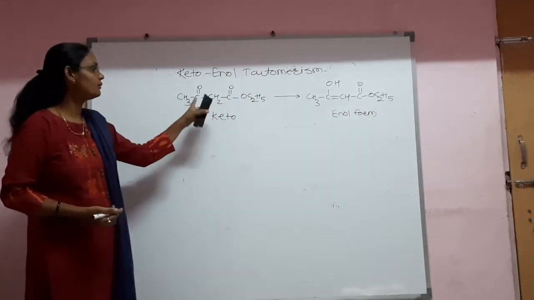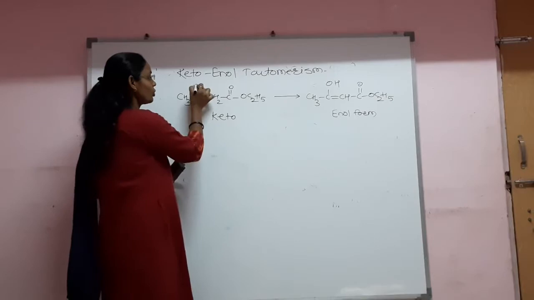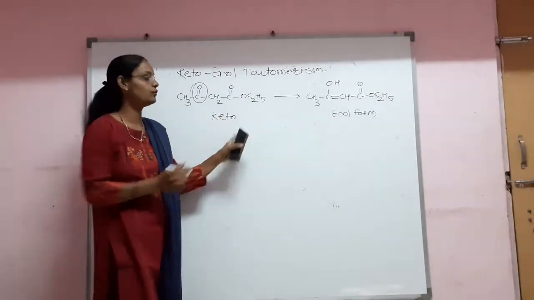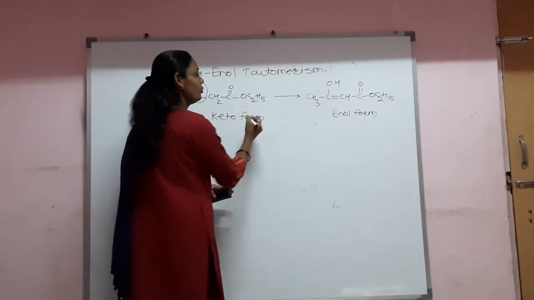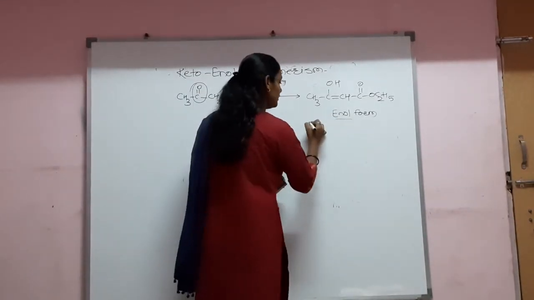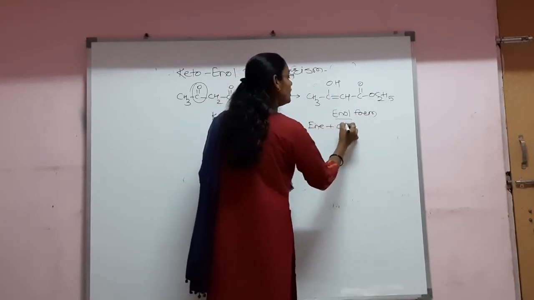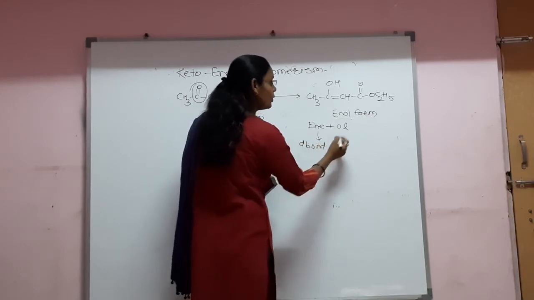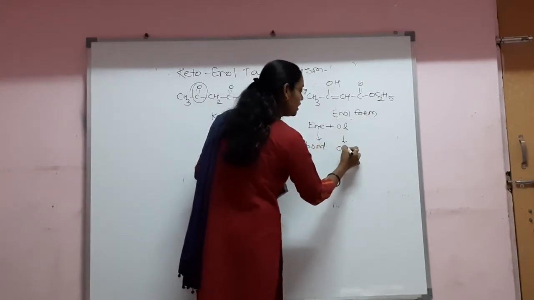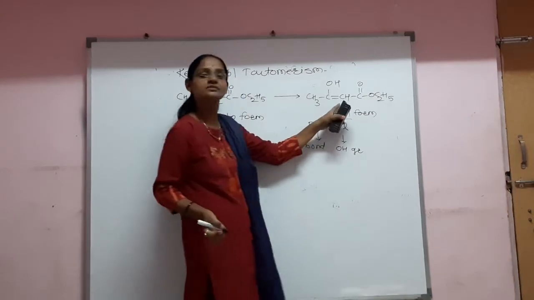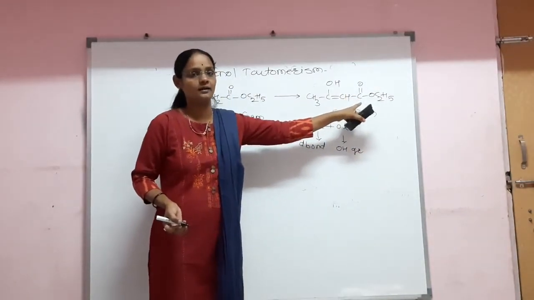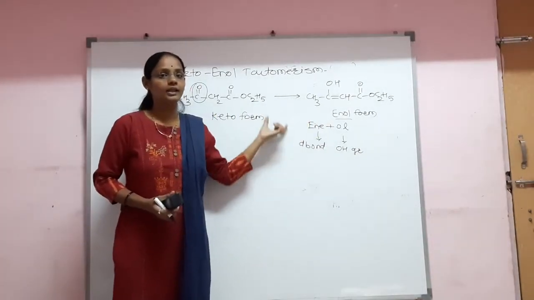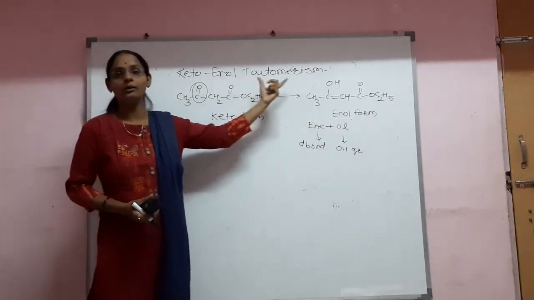Here the keto form is with respect to the ketonic group. The ketonic group is present in acetoacetic ester, hence it is known as the keto form. While in the enolic form, enol is nothing but 'en' plus 'ol'. 'En' is with respect to the double bond, while 'ol' is with respect to the alcoholic OH group which is present in the structure of acetoacetic ester. Such two forms, keto form and enol form, are observed in those compounds which can show keto-enol tautomerism.